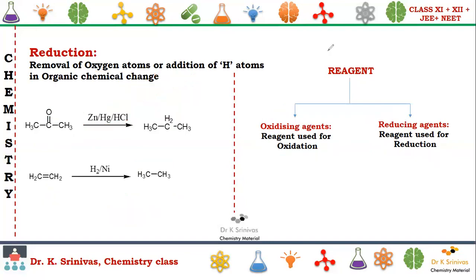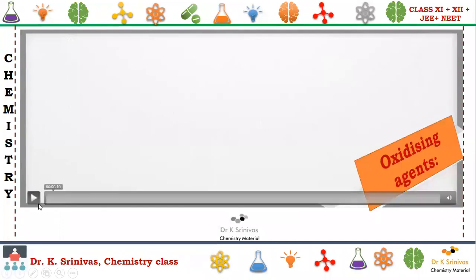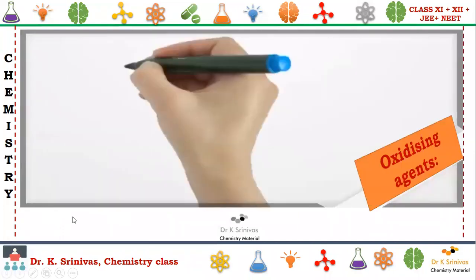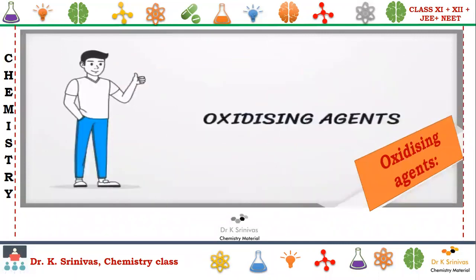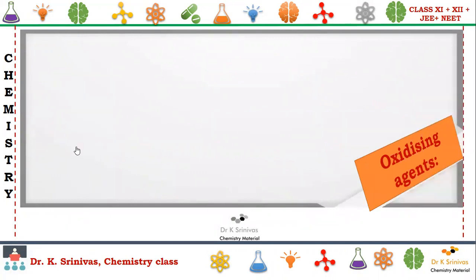In today's class, we'll discuss the different reagents, specifically oxidizing agents.